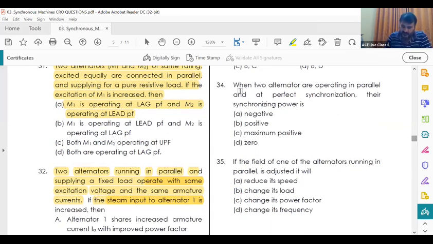Question number 34. When two alternators are operating in parallel and perfect synchronization, their synchronizing power. What is the synchronizing power? Synchronizing power is 0. No synchronizing power. It will be 0. Okay. Next.